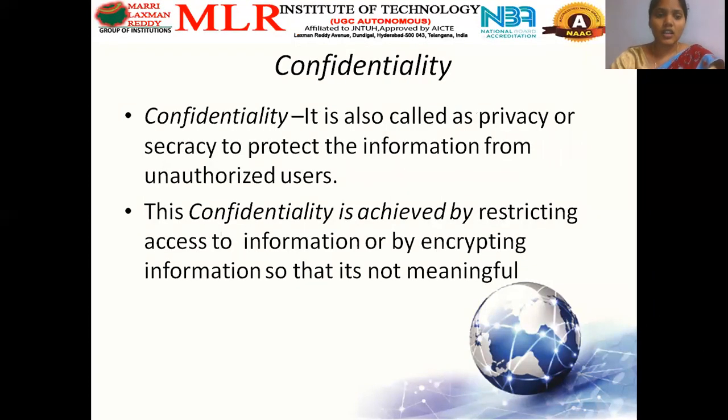Next one is confidentiality. Confidentiality means, as I already told you, it's called privacy or secrecy. So to protect the information from unauthorized users, we'll be keeping the data confidential. The best example for confidentiality is company tenders. You know how company tenders happen.